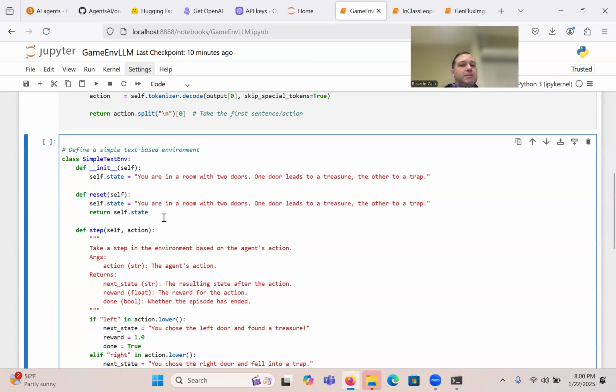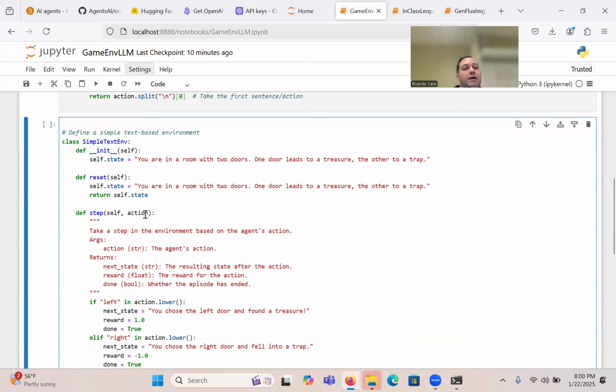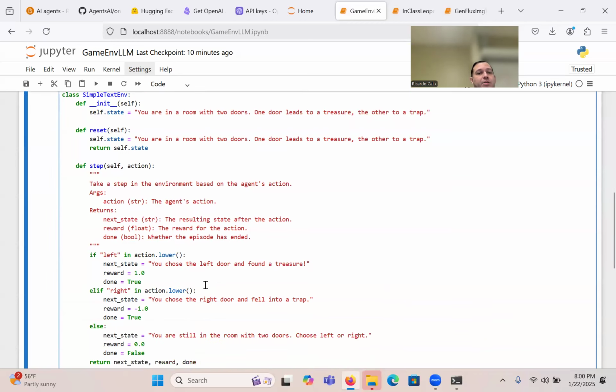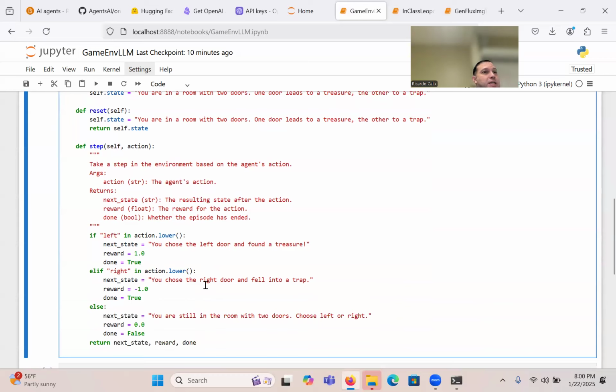All right, reset, same thing. The state resets. So you are in a room with two doors. One door leads to a treasure. The other leads to a trap. Okay, so then we have the step, the action. Take a step in the environment based on the agent's action, where the agent is the LLM. So the action is the agent's action, returns essentially the next state. And this is how it should work.